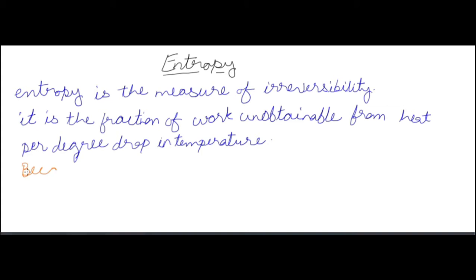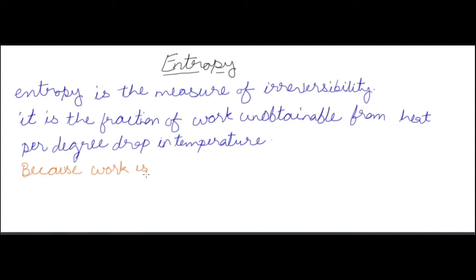Available energy is the maximum work output that can be used to perform work, and unavailable energy is unuseful, that gets degraded from heat.